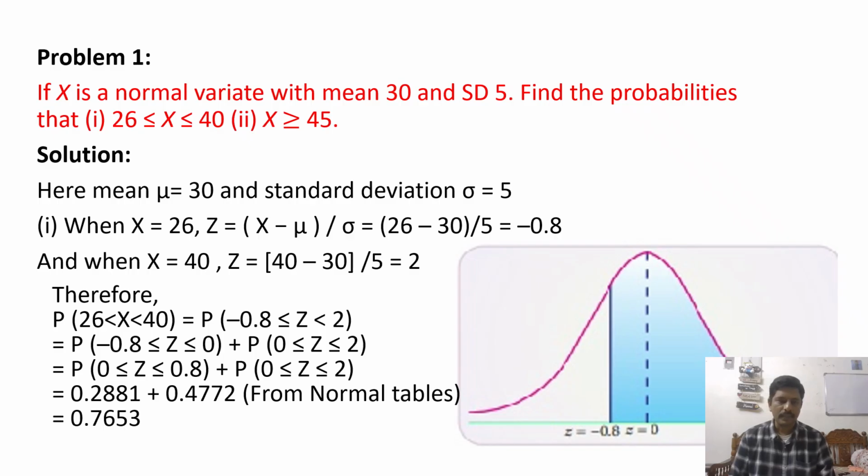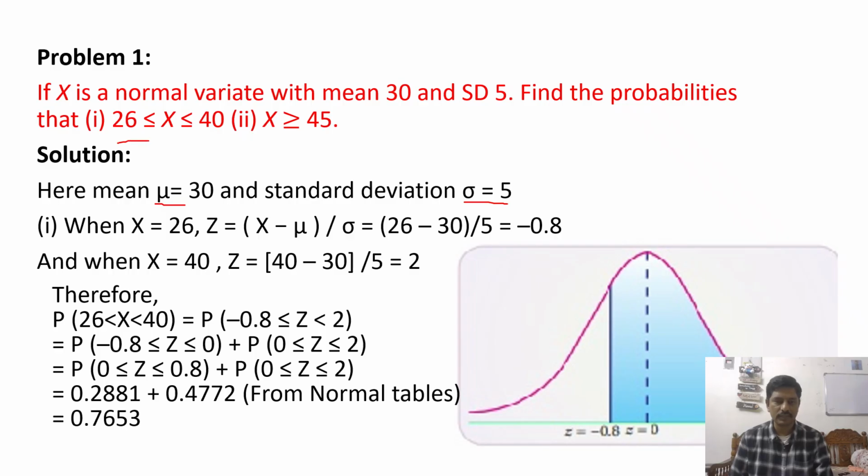We'll see this. Here, what is given? Mean is given to us, mu is equal to 30, and standard deviation sigma is also given to us, 5. Now, the basic step for finding the probabilities: first we need to convert the x values into z values. Then we use the tables to find the area. So what is the value we need to find here?